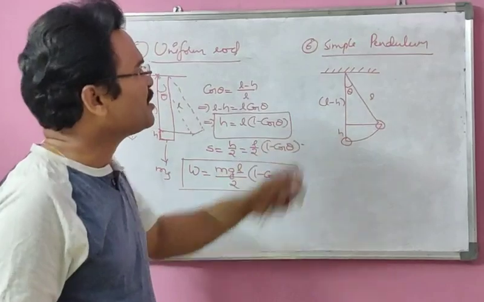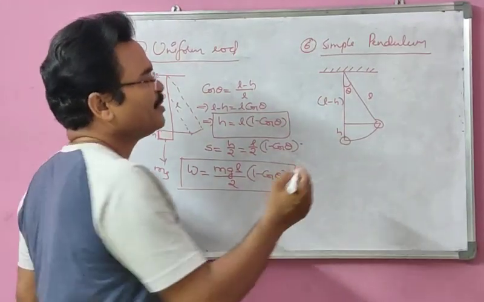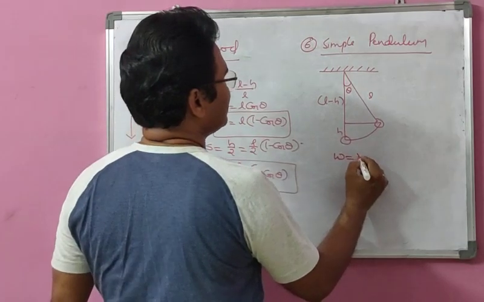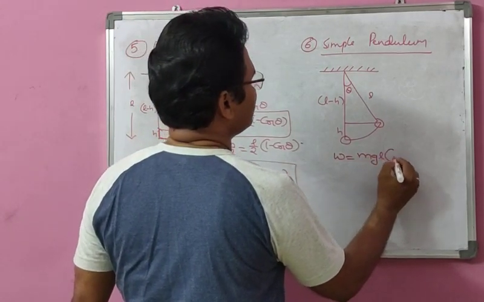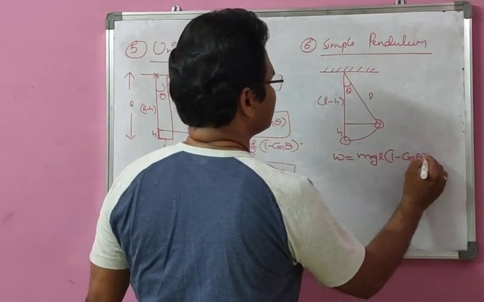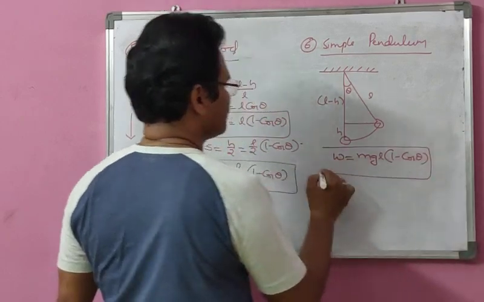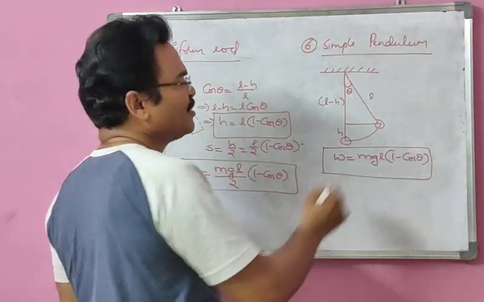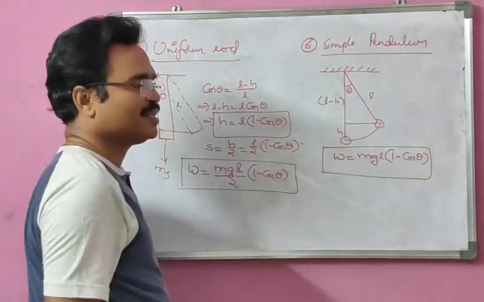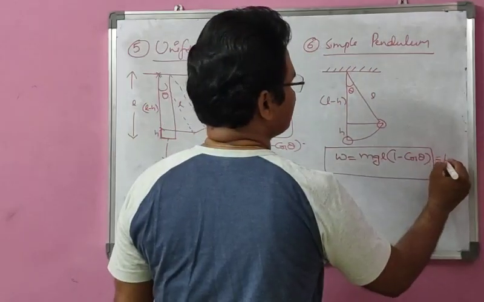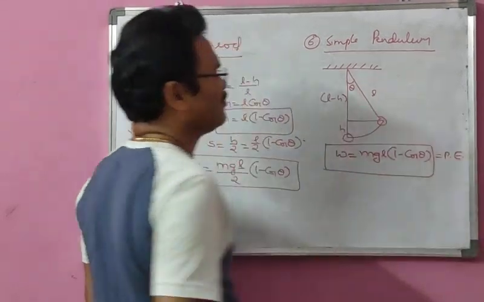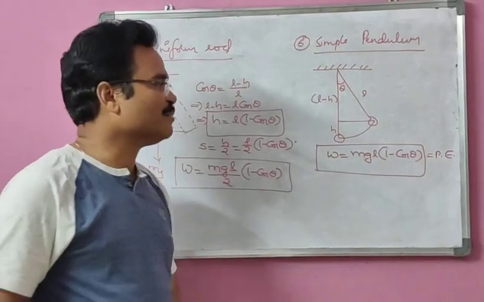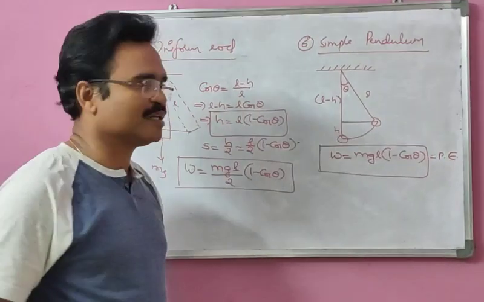So therefore, the work done in the case of the simple pendulum, when it is shifted to an angle theta with the vertical, is given by W equal to mgl of 1 minus cos theta. And this also becomes the expression for the potential energy of the simple pendulum when it makes an angle theta with the vertical. Remember in your mind that the potential energy of the simple pendulum at any angle theta is also equal to mgl of 1 minus cos theta.